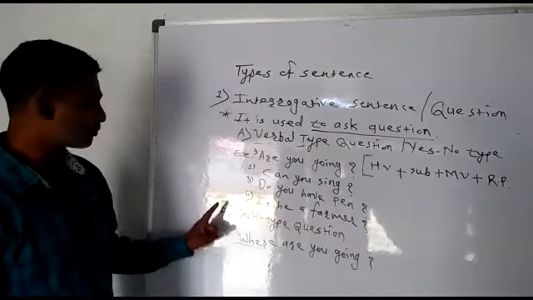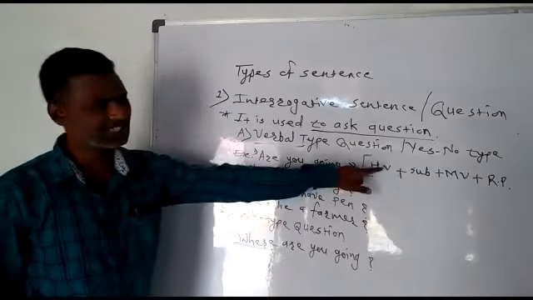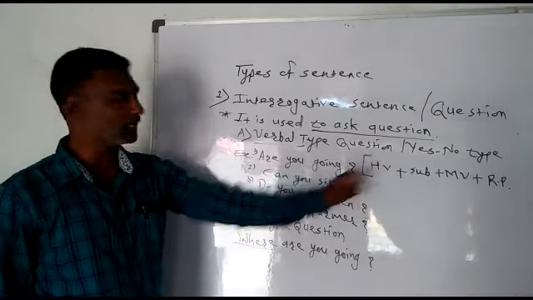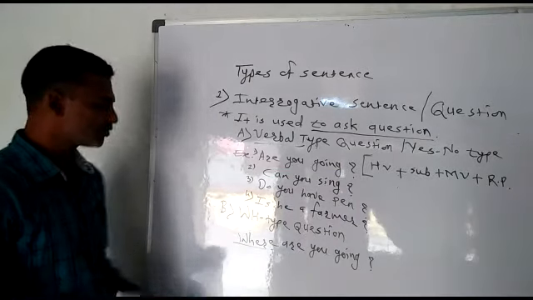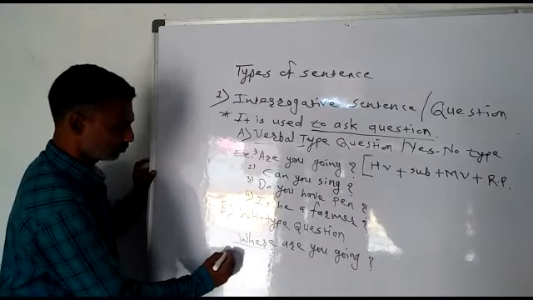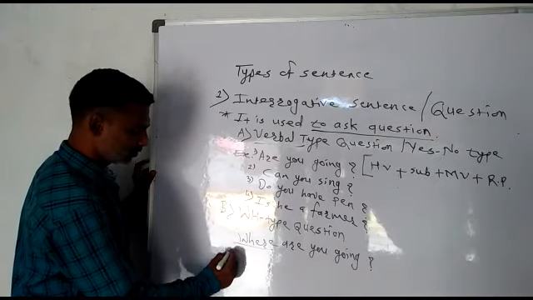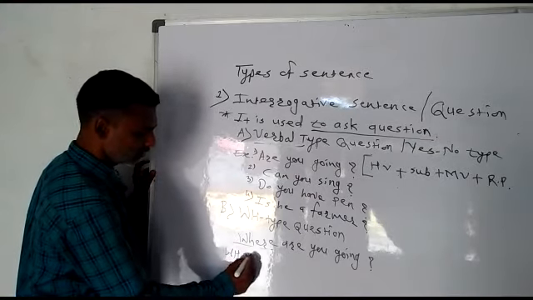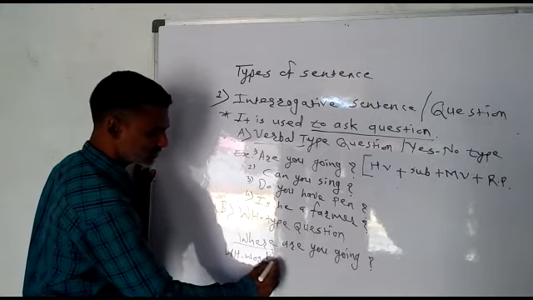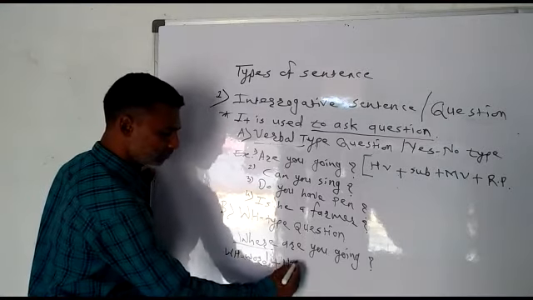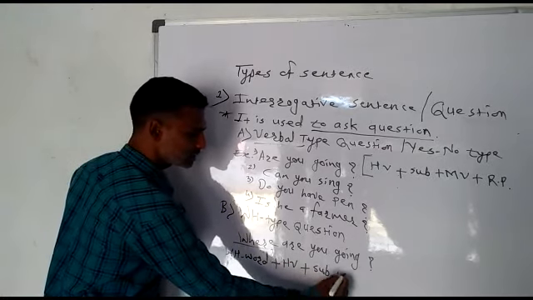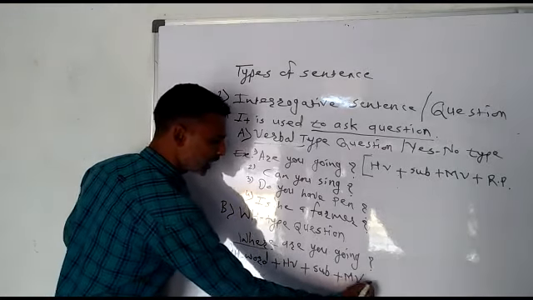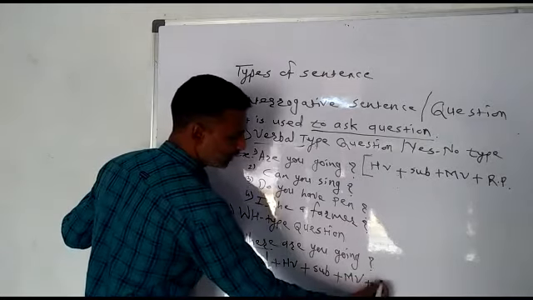And what is the structure of WH type question? The same structure is there. Only the WH word comes at the beginning. For example, WH word plus helping verb plus subject plus main verb and then remaining part.